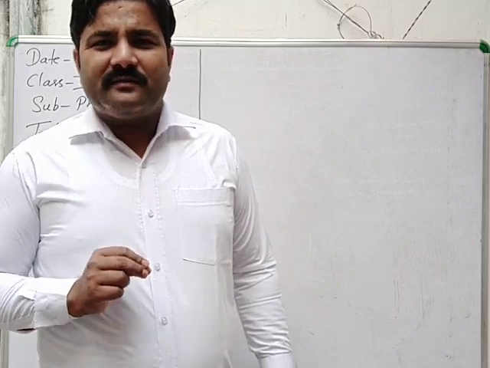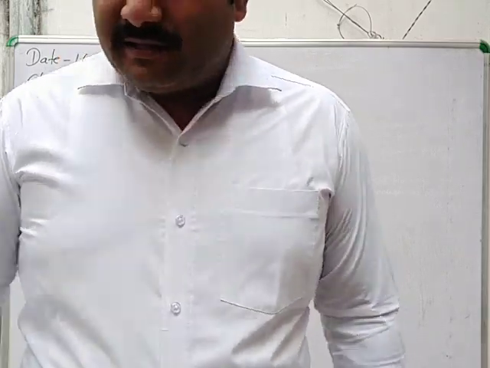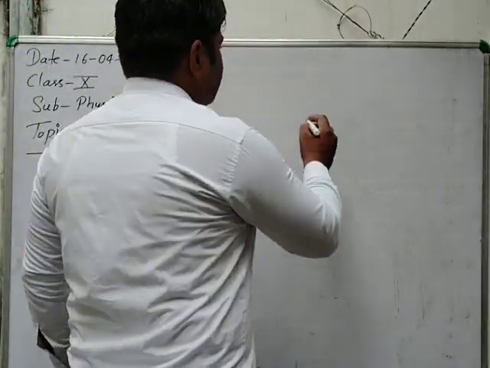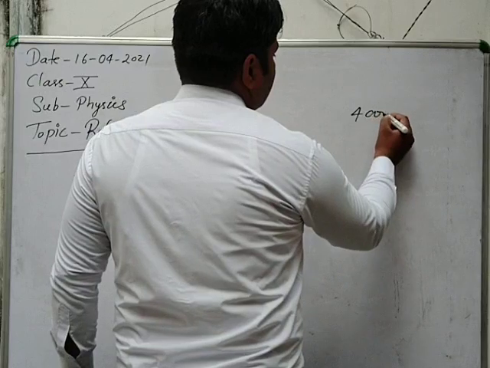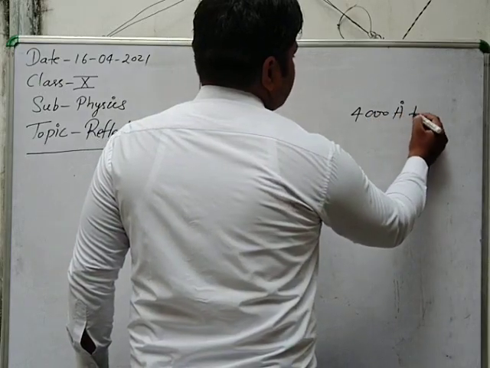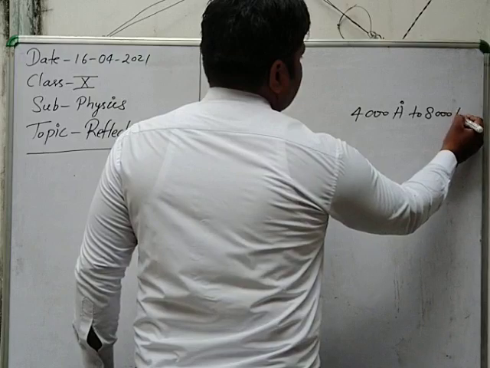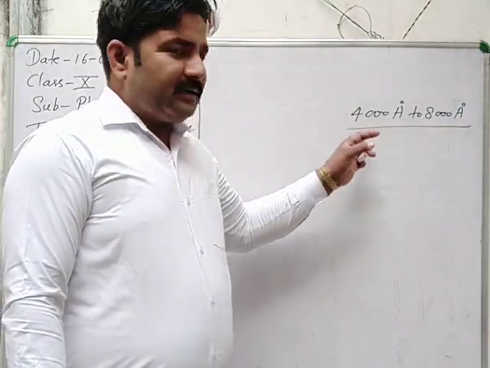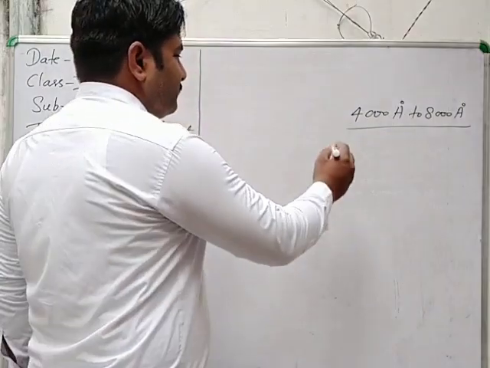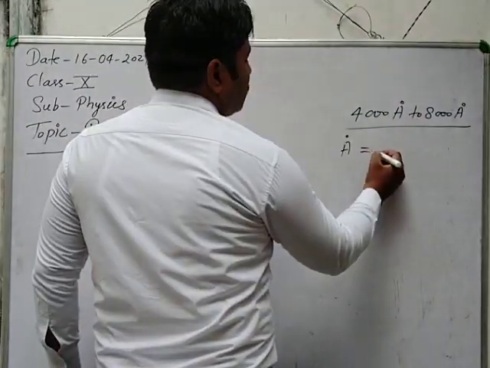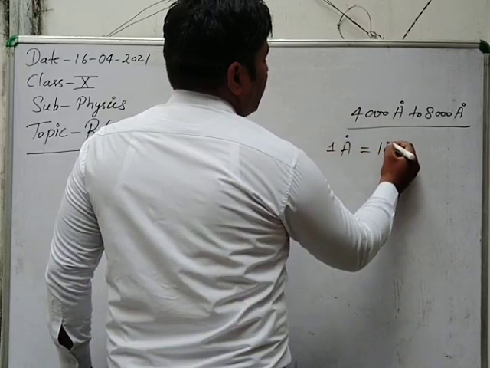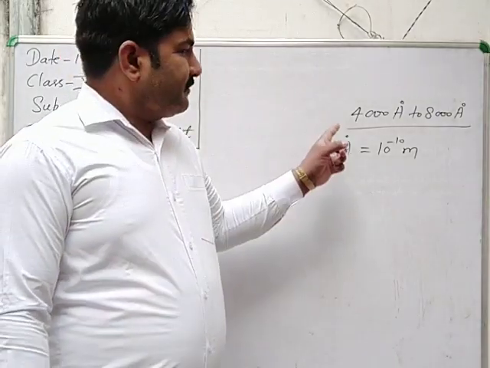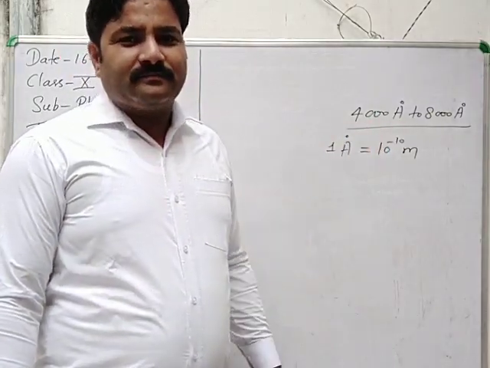Very easy concept, we have to study here the visible part of light. Which part? The visible part. Visible part has some wavelength concept. Just see, 4000 angstrom to 8000 angstrom. This is the wavelength range of visible light. And here angstrom is what? 1 angstrom is equal to 10 power minus 10 meter. Clear? This is the range of visible light wavelength.